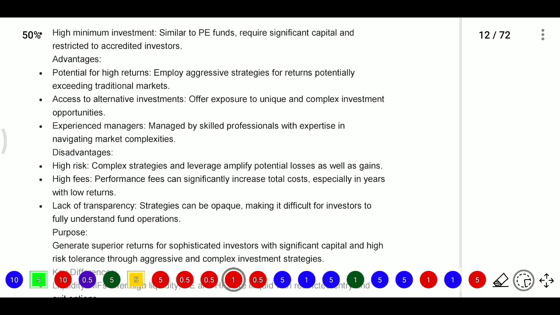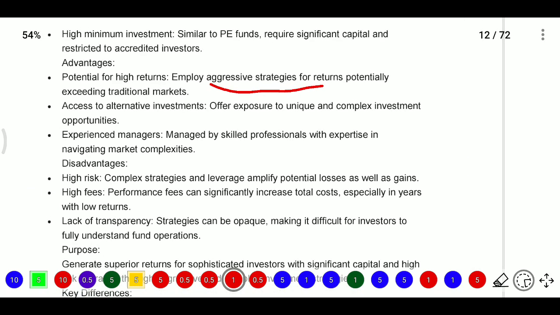They employ aggressive strategies for returns, potentially exceeding traditional markets. Access to alternative investments: they offer exposure to unique and complex investment opportunities, and experienced managers.